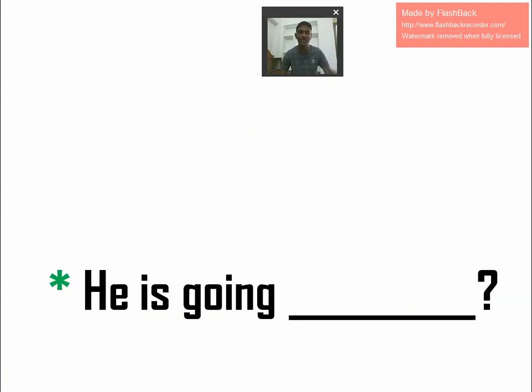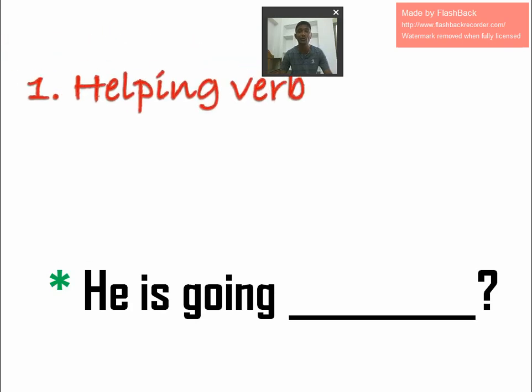Okay, so look at the statement here. "He is going." He is going is a statement, right? So how are we going to write the question tag? First, we have to identify the helping verb from the statement. You already know the helping verbs: am, is, are, was, were, have, has, had, will, shall, can, would, should, could, may, might, must, do, does, did. So from the given statement, what is the helping verb? Can anyone identify? Yes, "is" is the helping verb, right? So first we have to identify the helping verb.